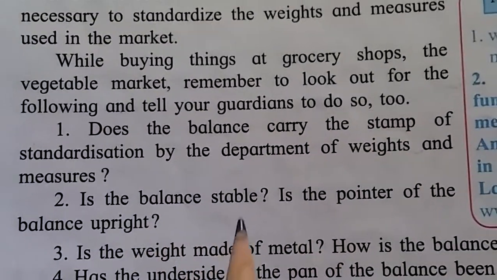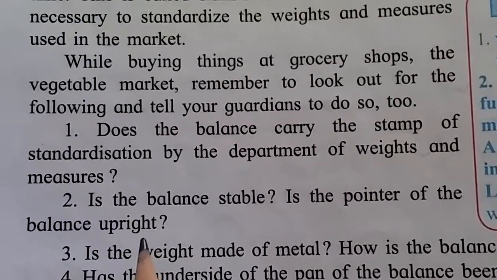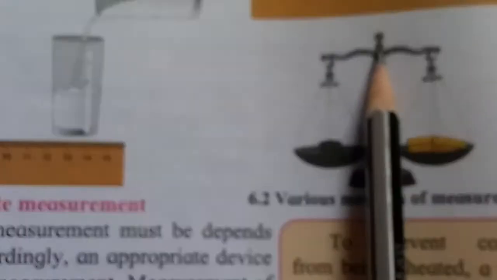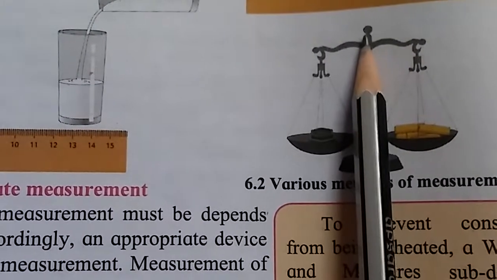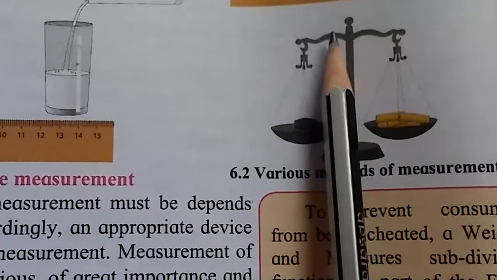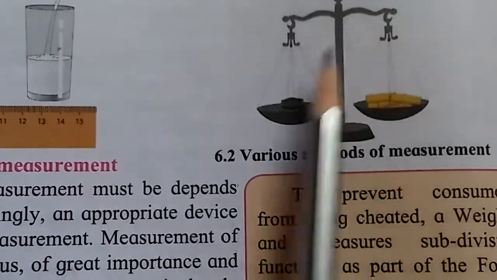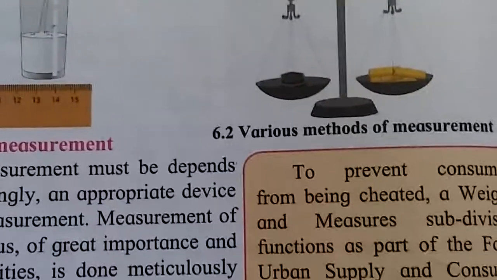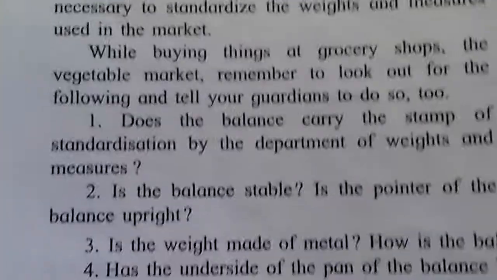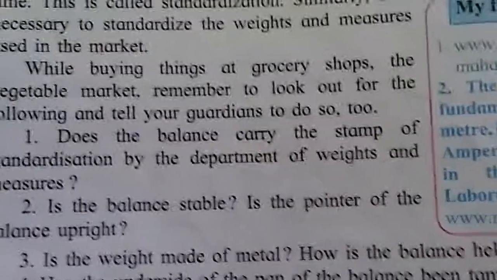Second, is the balance stable? Is the pointer of the balance upright? Means here one balance is there, you check that balance, this balance is pointed here. If the balance is shifted slightly to the right side or to the left side, means there is a fault in that balance. Third, is the weight made of metal?